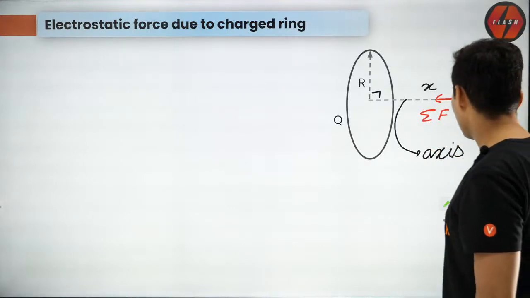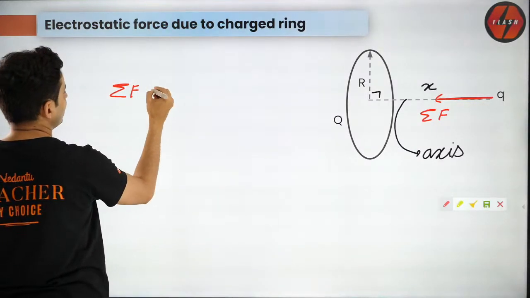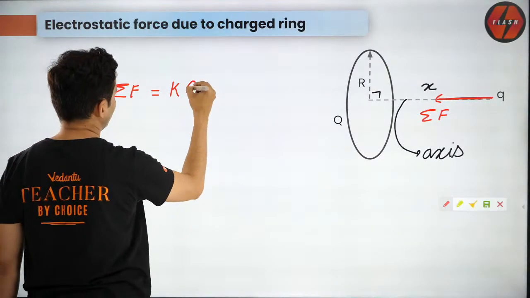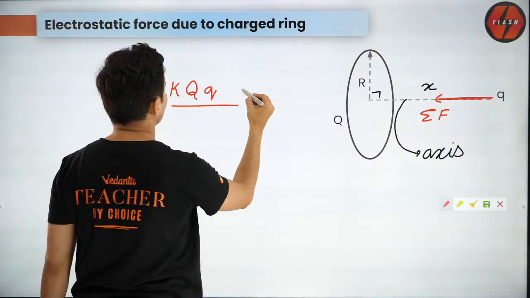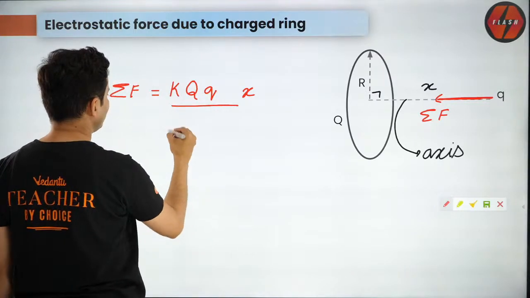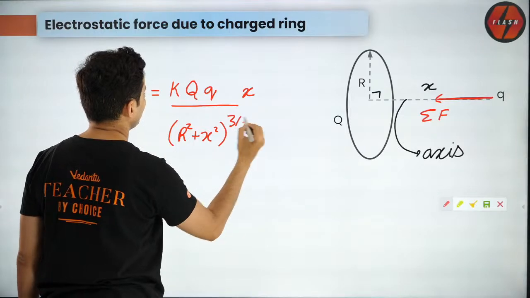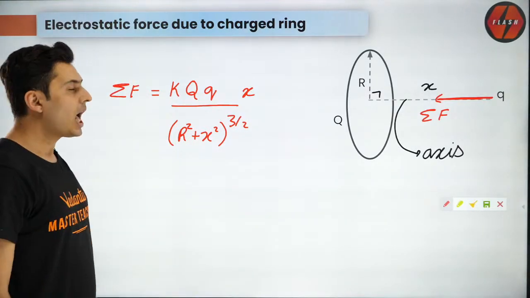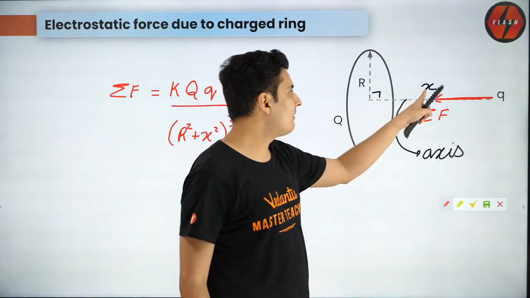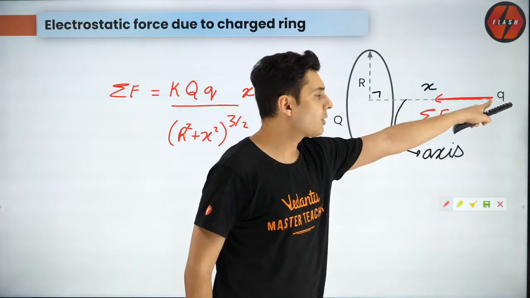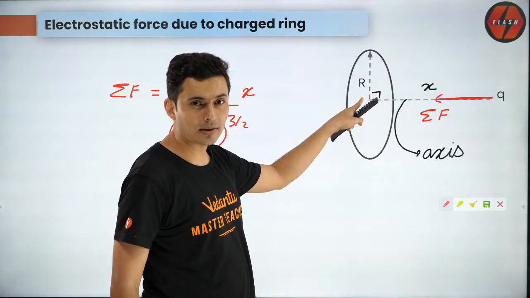Then the formula, guys, I hope you remember. The net force which acts on that charge is KQq divided by, I think there is an x over here, and I think you have r square plus x square whole raised to 3 by 2. That's the answer. How do you remember it? I remember it because if I put the value of x as 0, that means this charge will come over here at the center of the ring.